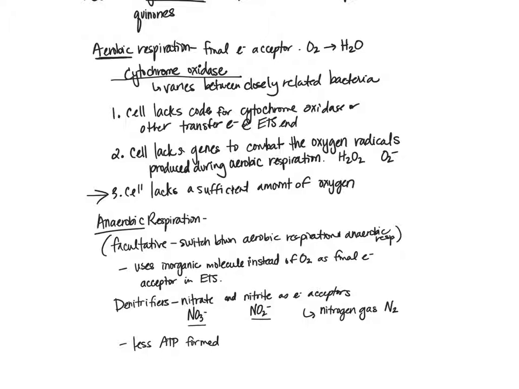The example given here was nitrate or nitrite, but it doesn't say what that molecule is. But if there is an electron transport system, something is aerobic if it ends at oxygen. It's anaerobic if it ends at something that's not oxygen. And then in section 8.4, we're going to talk about something that is different called fermentation.